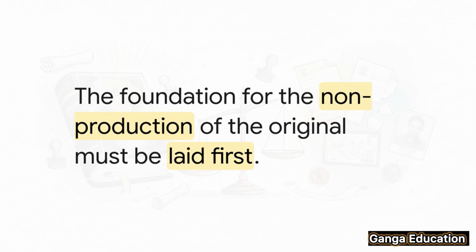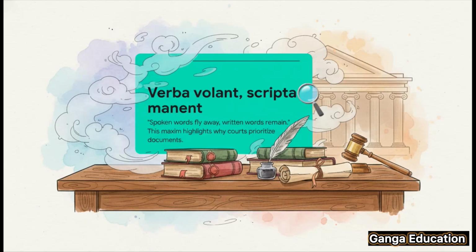For your exams, just remember this line. The foundation for the non-production of the original must be laid first. Only when the court is satisfied with your explanation will it even consider admitting the secondary evidence. This whole principle can also be understood through a legal maxim. Verba volant, scripta manet. It means spoken words fly away, written words remain. And that's precisely why courts place so much emphasis on documents and have such strict rules for proving their contents.